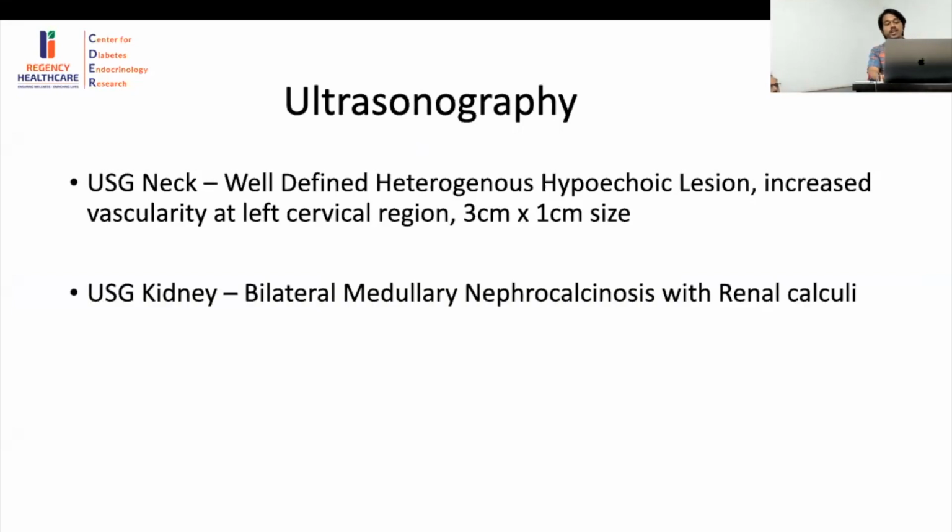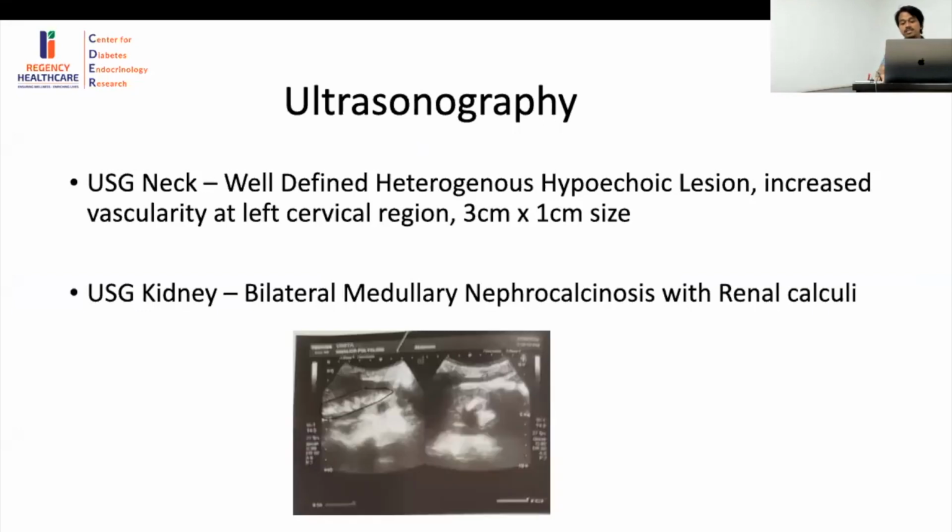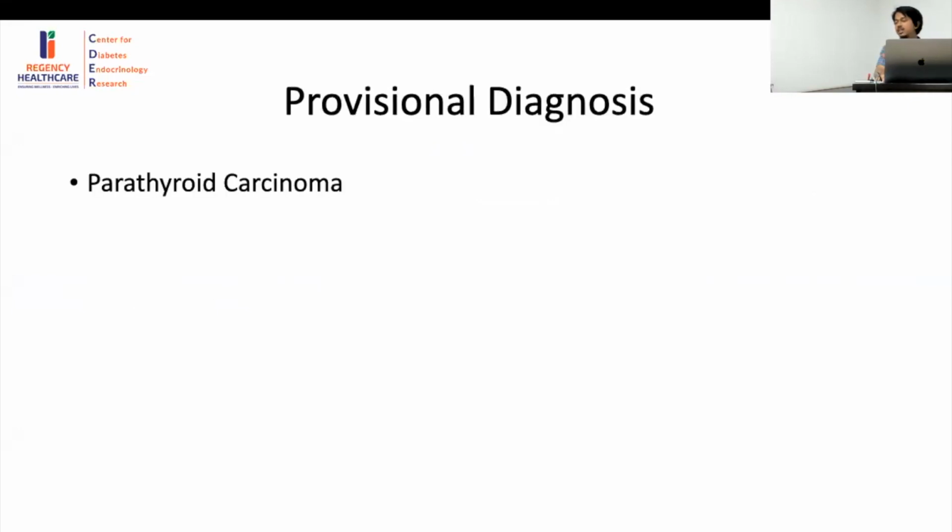The ultrasound kidney revealed a bilateral medullary nephrocalcinosis with renal calculi. So this was the complication which wasn't present in my previous case. And this is the area which I have marked in black, of the kidney stones which are present in this case. So the provisional diagnosis, according to the symptoms of the patient followed up with the levels of PTH and the neck swelling, is of a parathyroid carcinoma.